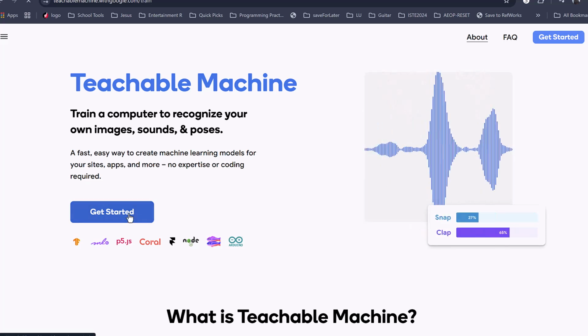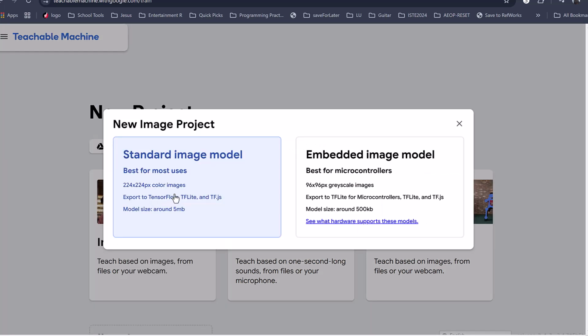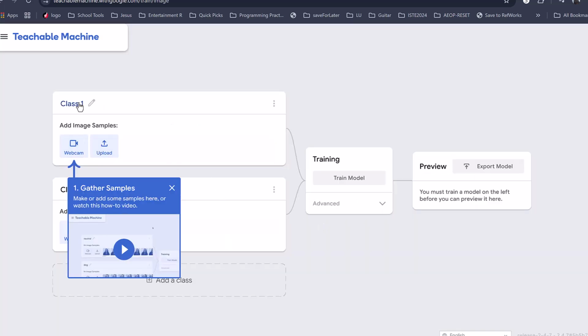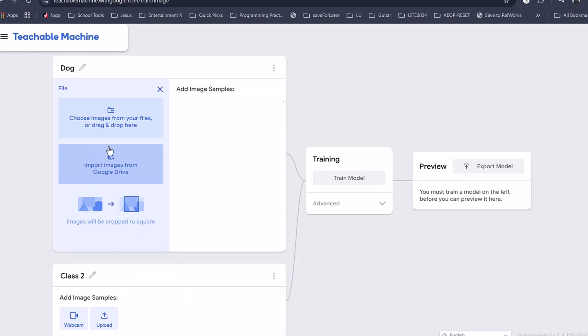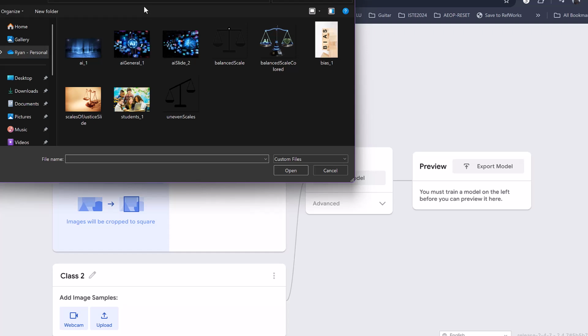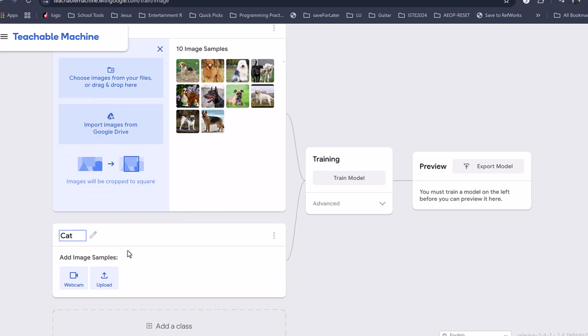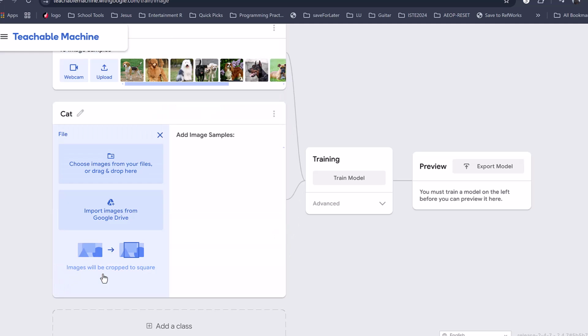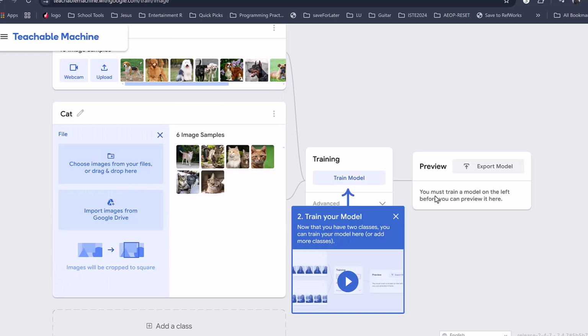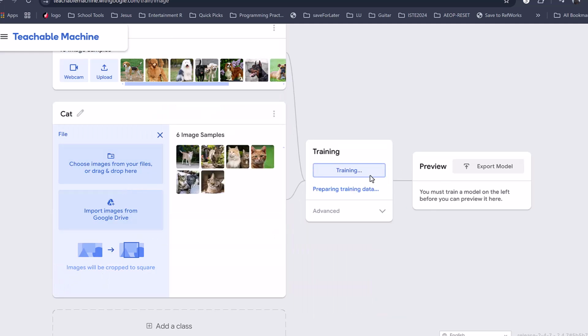What they do is they get started, they'll click on Image Project, and they'll choose a category. So for example, I can type in dogs, I can upload some pictures of dogs from my computer, and I can choose category cat. There's an instructional video posted with this to show the students how to do this. So they have the instructions, and they also have an instructional video that explains how to do this. And once again, I'll upload some pictures of cats. And for this activity, students will click Train Model.